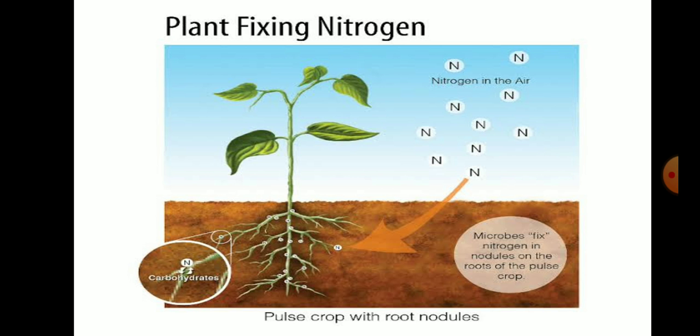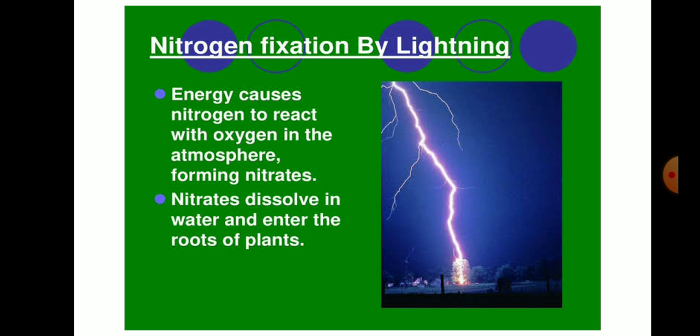Some symbiotic bacteria such as rhizobium can be seen on the roots of leguminous plants. This rhizobium will fix the atmospheric nitrogen and convert it into organic nitrogen. Now there are certain other bacteria also which are free living, such as azotobacter. So in one way nitrogen fixation is done by the biological method. Next one is the physical process.